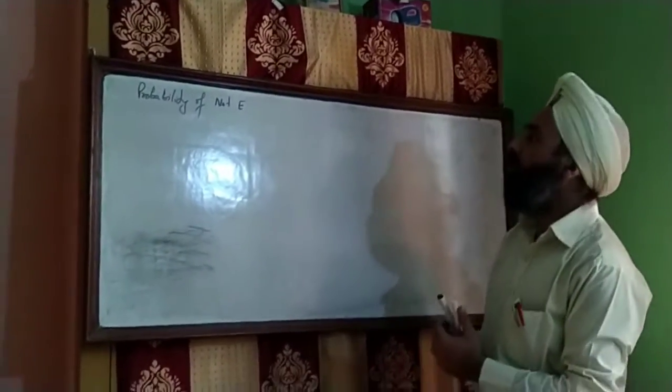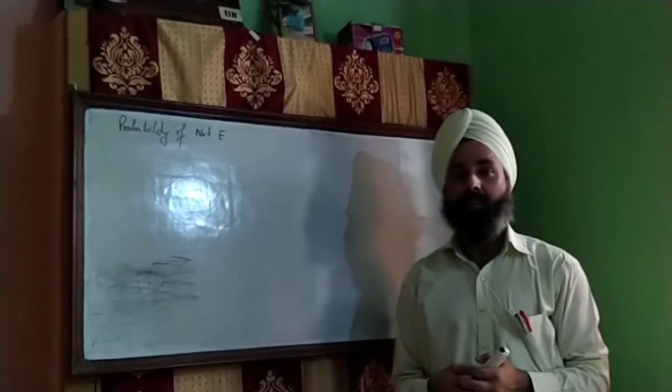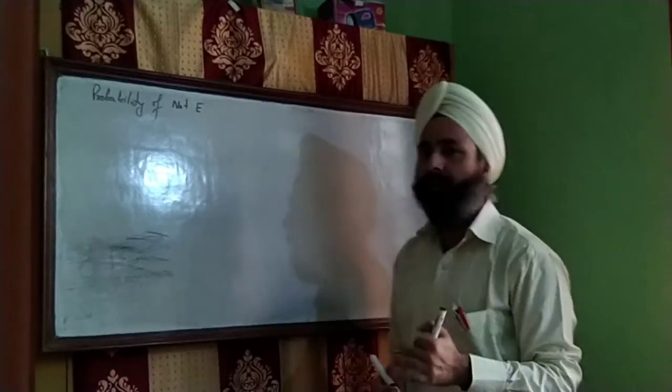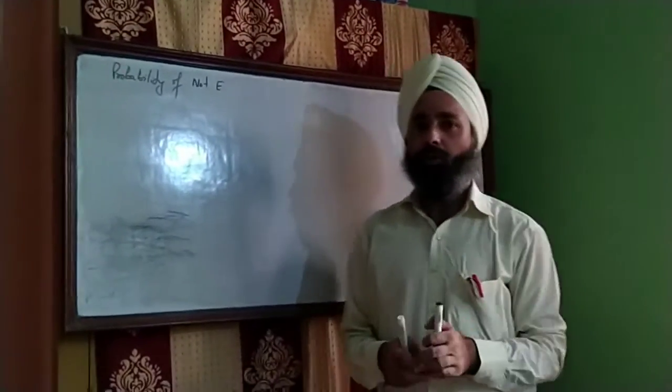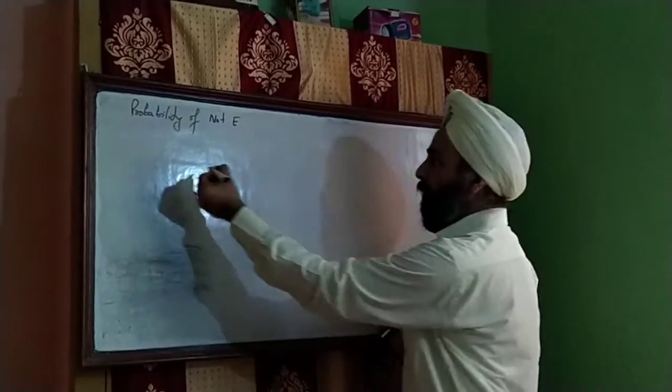Today again we are going to solve some problems based upon probability. पिछले एक वीडियो में हमने डिस्कस किया था probability of an event. We have sure event, we have impossible event. Now suppose we are given the probability of happening an event. For example, if we toss a coin,